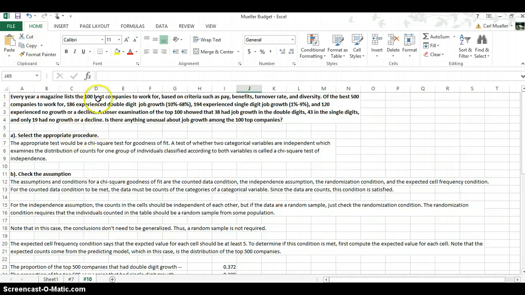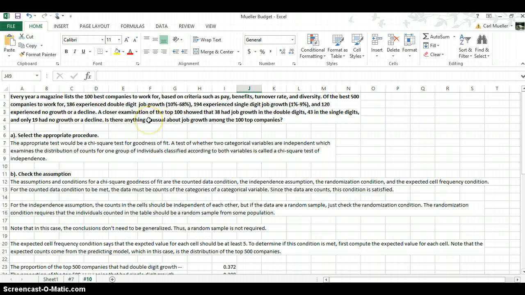Every year, a magazine lists the 100 best companies to work for, based on criteria such as pay, benefits, turnover rate, and diversity. Of the best 500 companies to work for, 186 experienced double-digit job growth, 194 experienced single-digit job growth, and 120 experienced no growth or decline.